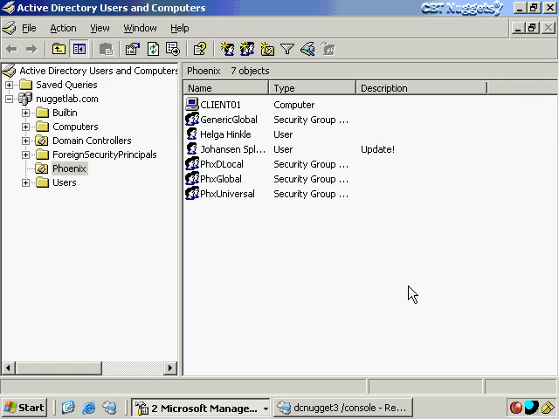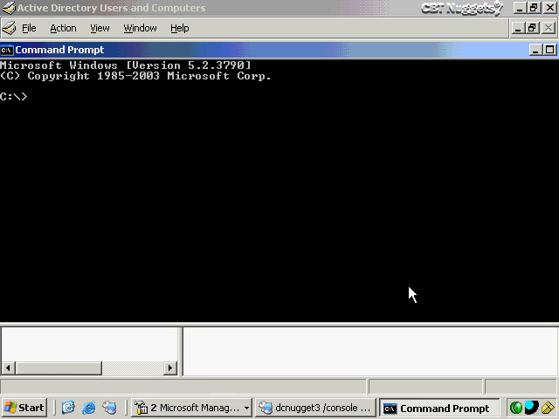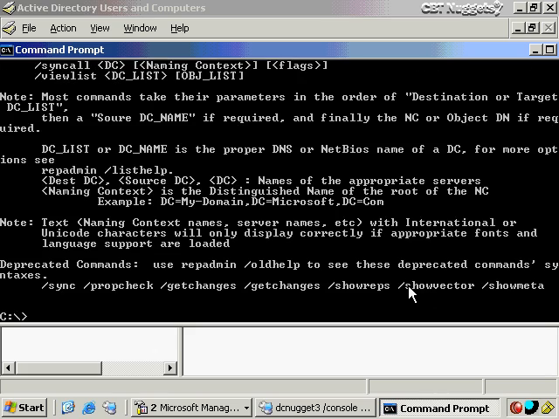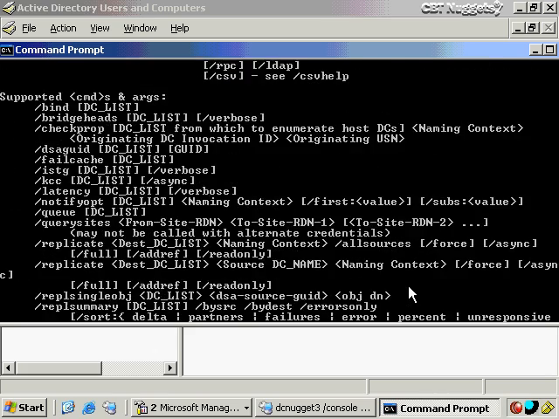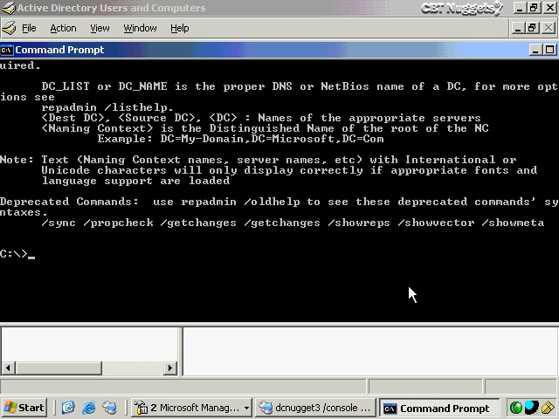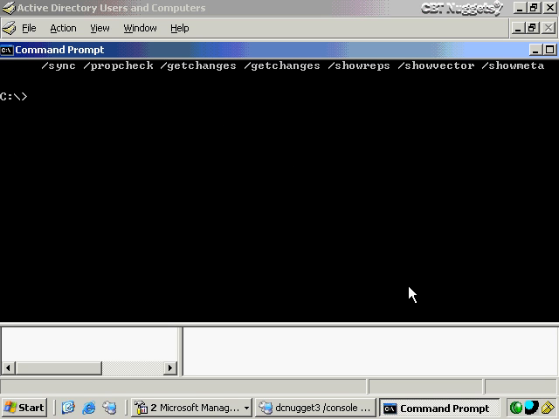Now another tool that's probably, gosh, I think from the command line, it's probably the most powerful tool that we have at our disposal, is one called repadmin. Now this has quite a lot of various options and parameters that you can specify, which you can see with the /? here. There's a whole bunch of different things you can use with this, and the online help system is good in identifying all of the switches you can use. However, let's just get a sampling of a few things we can look for.